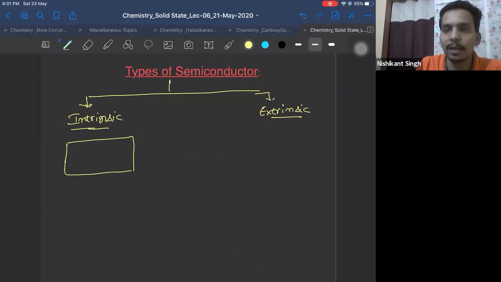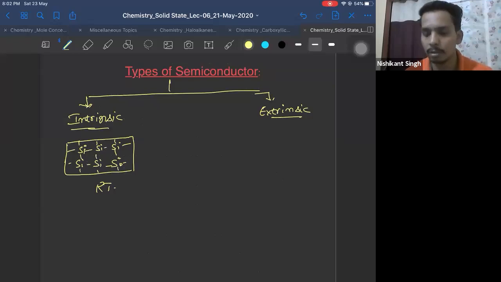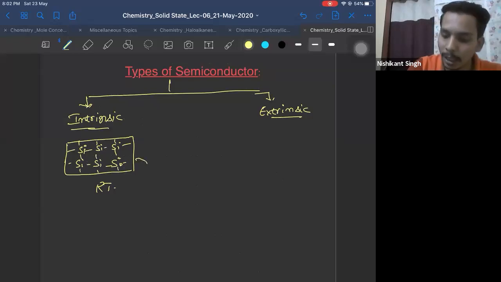So what happens at room temperature? Silicon, silicon, silicon, silicon, silicon. Everywhere it will be bonded by silicon atoms. So at room temperature there are no free electrons, so it will not conduct too much electricity. But what happens when you heat it? When you heat it, some of these bonds are broken.